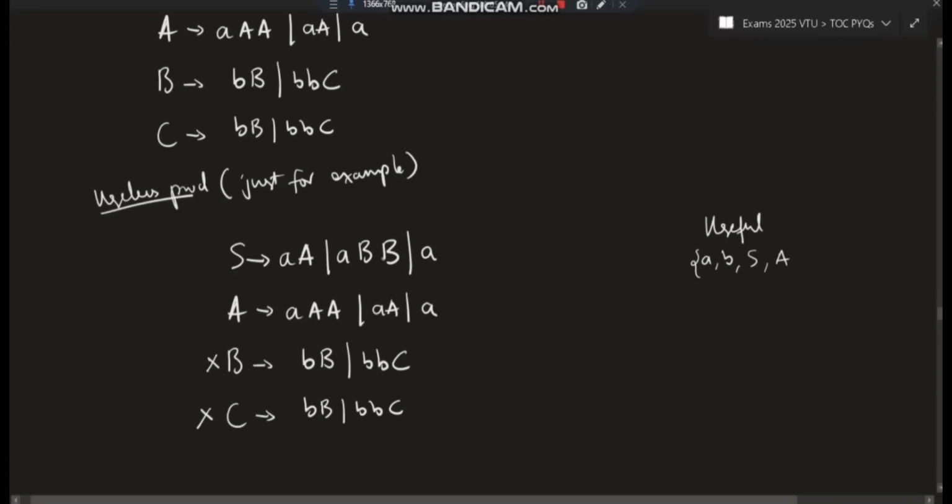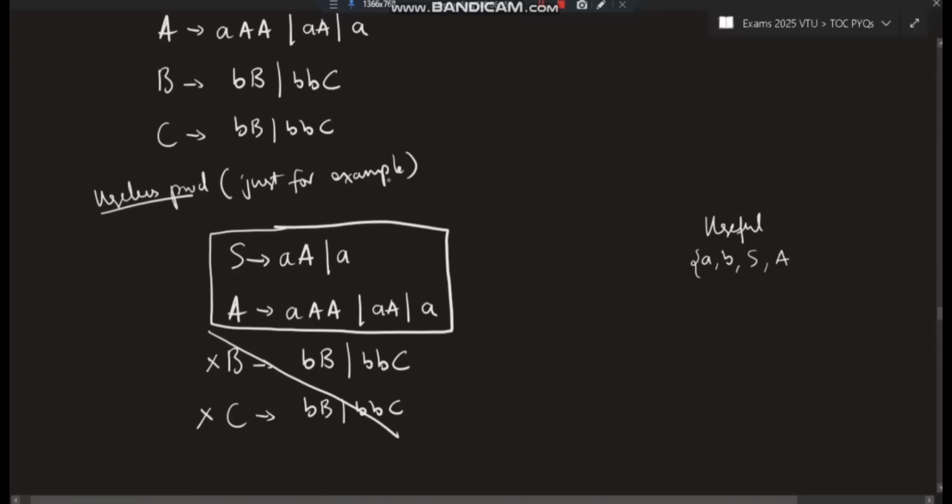Now B is useless means wherever you find B, those all become useless. This became useless, this also became useless, so we'll remove it. And since A and A are there two times, we'll just keep it as A, and A also does not have B or C here, so that's it. So in the final answer, you'll remove this one, and only this one will be the final answer.